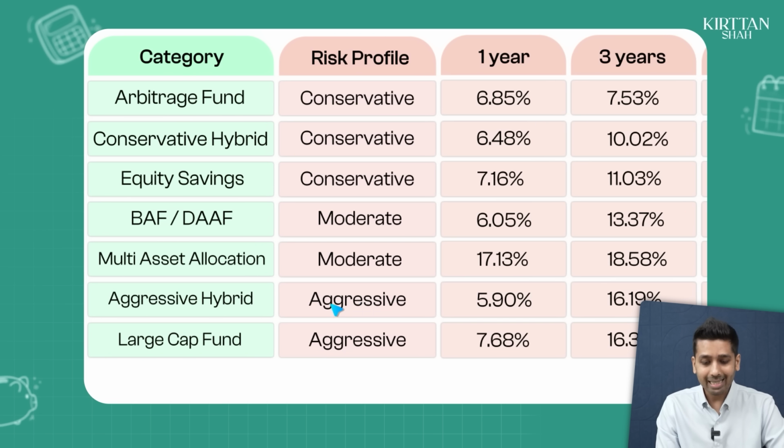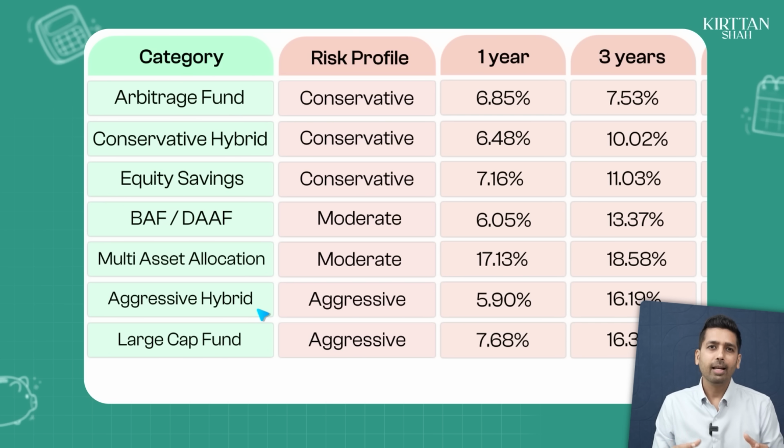Now, if you are an aggressive investor, let's compare 2 other products. First is the aggressive hybrid, and I've added the large cap equity fund here to show you comparison. So if you are an aggressive investor, I would still believe that the hybrid fund is a better place for you to stay invested than the large cap fund. I'll tell you why.